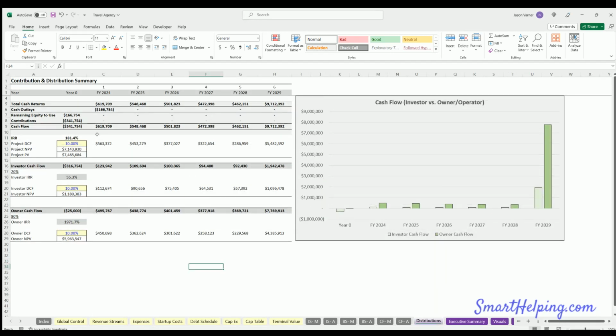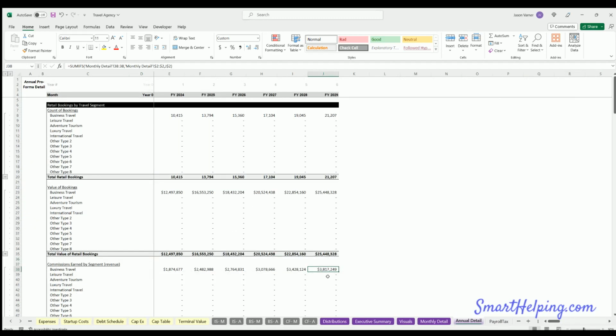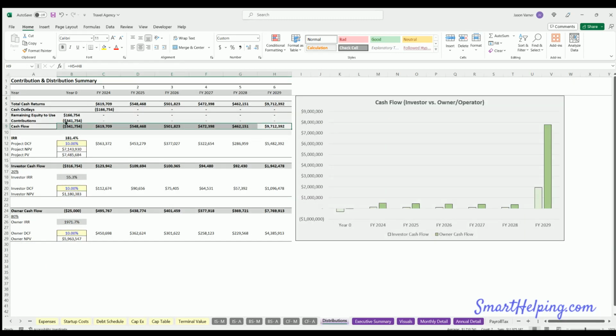Distribution tab, this is your discounted cash flow analysis for the project up top. So these are the total cash flows of the project in and out. And then for the investors and owners, or inside and outside investors, you could say, their IRR and initial investments and returns based on the cap table assumptions. This row here, cash flow, if you total the whole thing, will always equal the final cash balance of the monthly detail position here, as well as the annual detail cash position here. So $11,975,000. That's what this should always add up to. And it will.